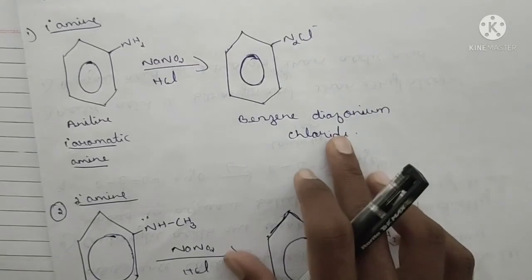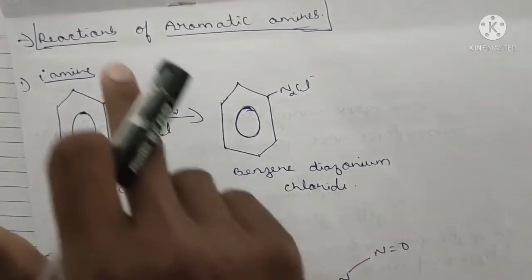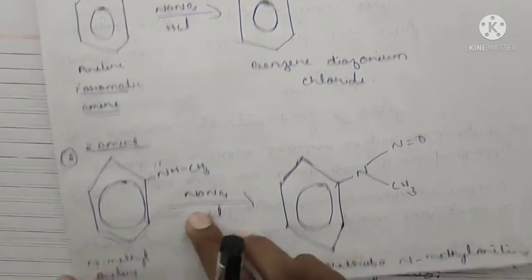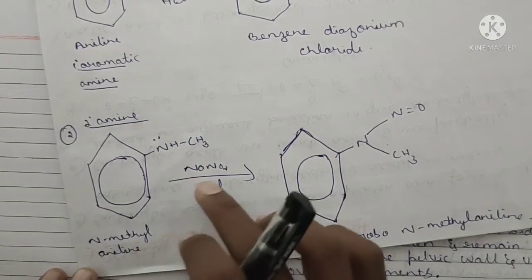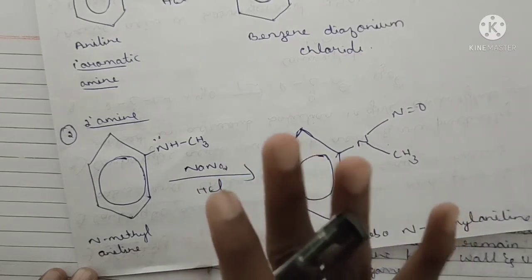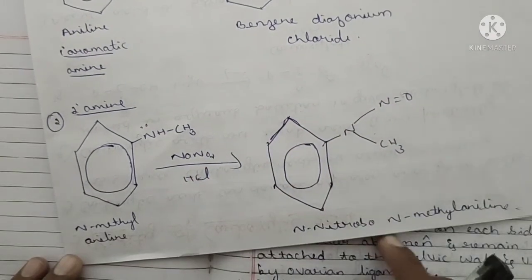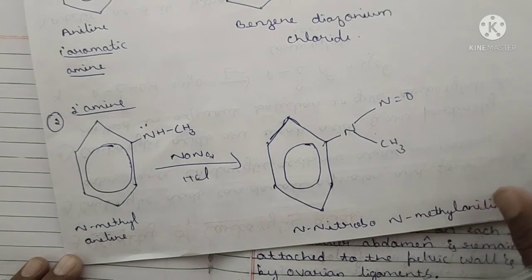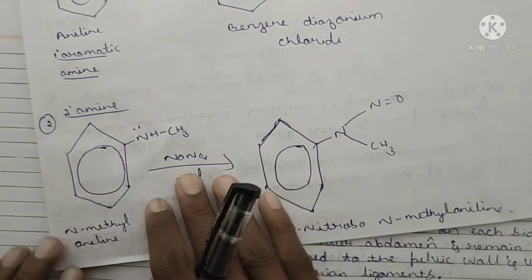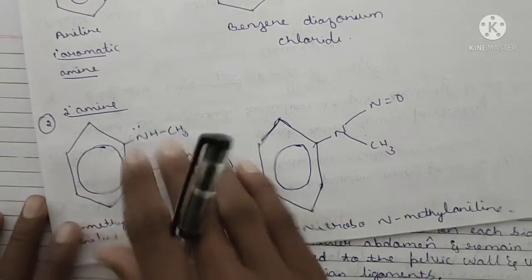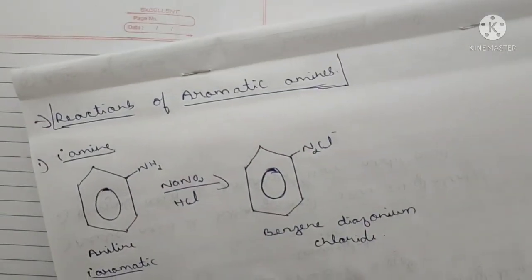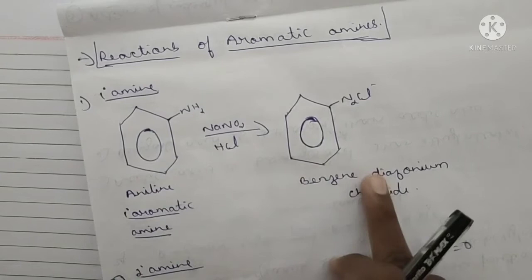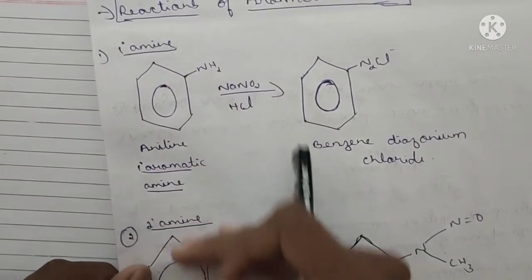This is the reaction of the primary amine treated with sodium nitrite. Now the secondary amine, that is N-methyl aniline. When treated with sodium nitrite in the presence of HCl, there will be formation of N-nitroso-N-methyl aniline. Got it? This is the reaction on the secondary amine. These are the two simple reactions of aromatic amines. You don't write only these structures. I have told you, you have to explain the description.